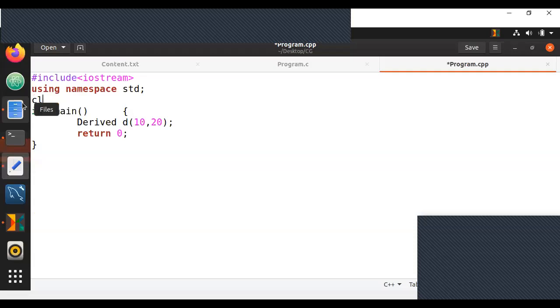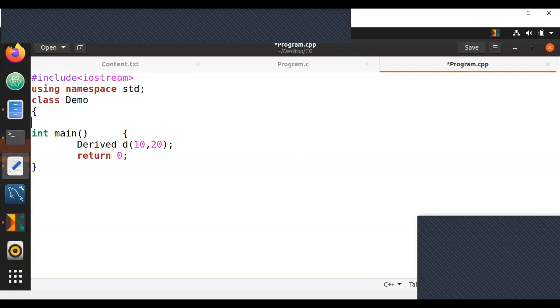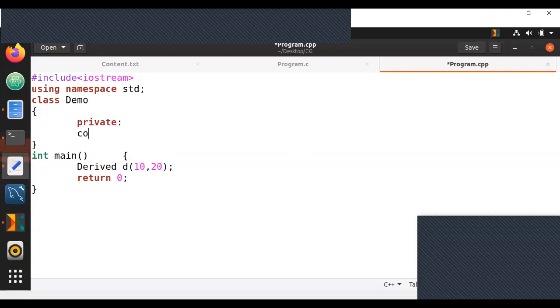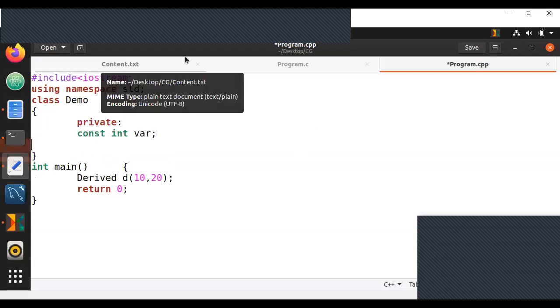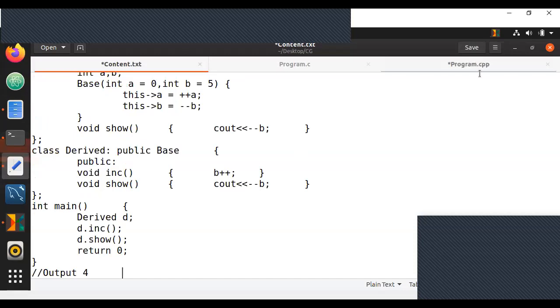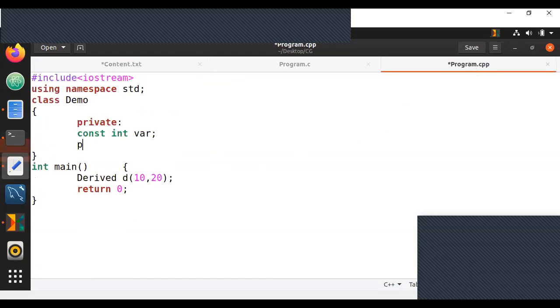I'll just take a small class called just demo. And all I'm going to do here is make a private variable as a constant integer. Yeah, it's a constant integer. Remember this. And I'll make a public function that is its constructor.